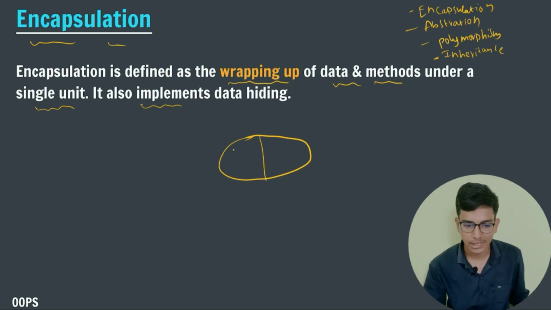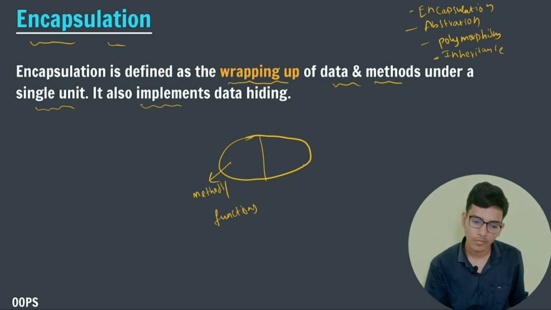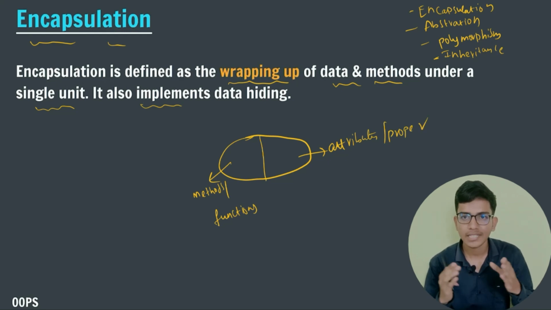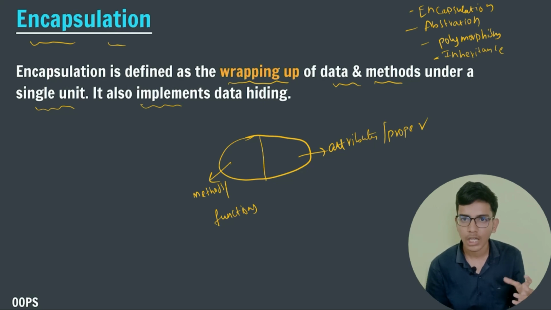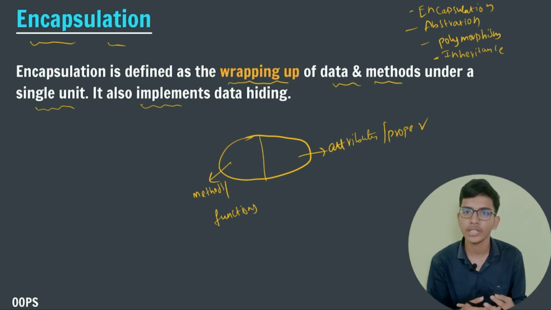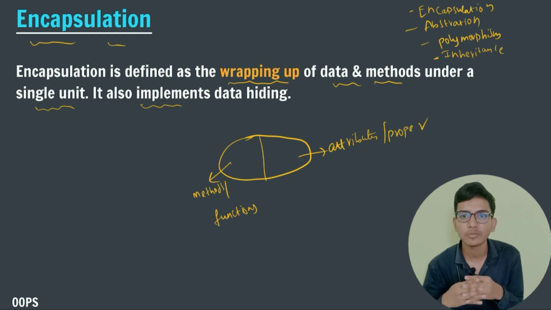In encapsulation, that is nothing but capsule, we have two things. One is methods or functions, and the second one is attributes or properties. So in a class we have defined properties and functions of a particular class or object, that is known as encapsulation. Whatever things we needed for a particular object, we have wrapped them in a class, that is known as encapsulation.